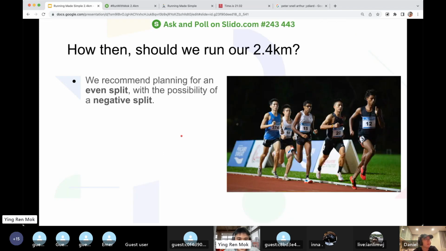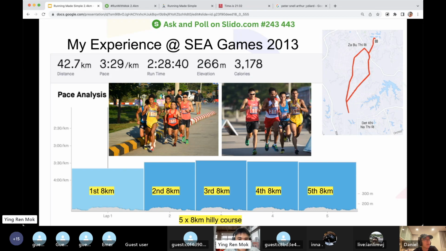Okay? So even split, possibility, negative split. It's just my experience. This is the SEA Games 2013, 2 hours 28. You can see that my pace chart here is almost even throughout the whole marathon.